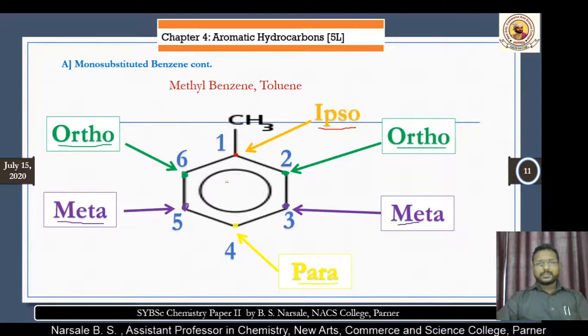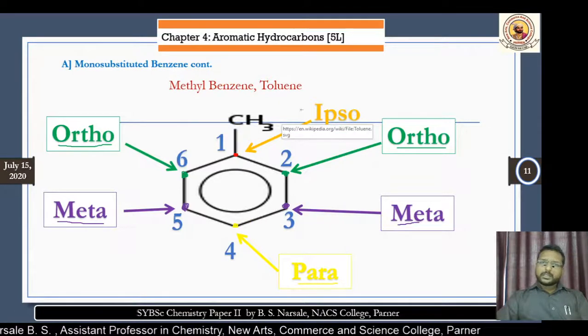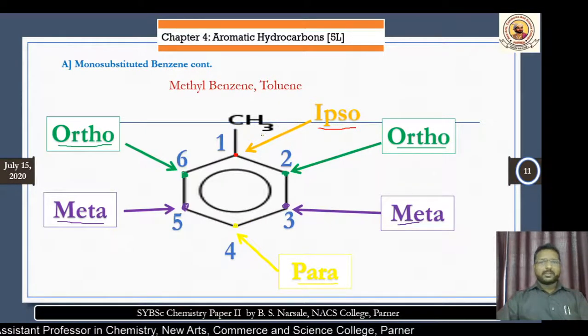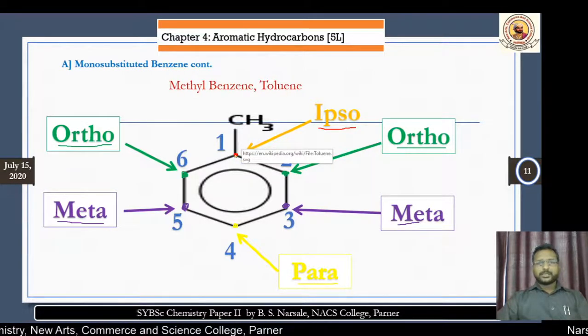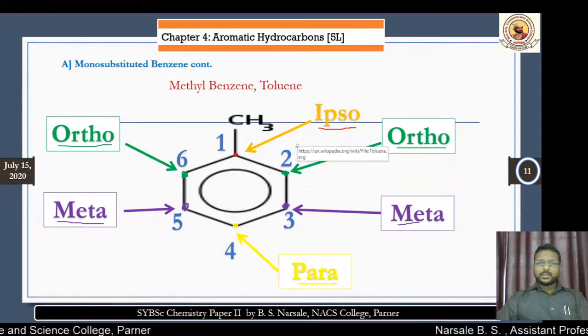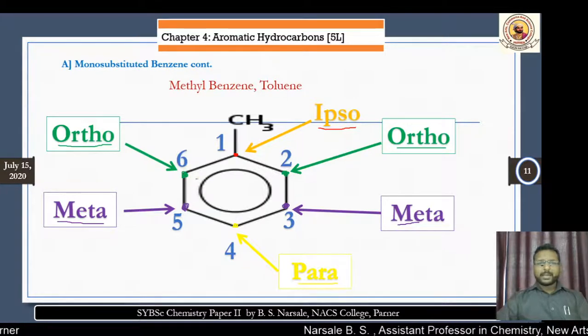Okay, just to rewind: the ipso is nothing but the carbon atom where the substituent is present. The ortho carbons are adjacent to the ipso carbon atom, directly attached to the ipso carbon from both sides.